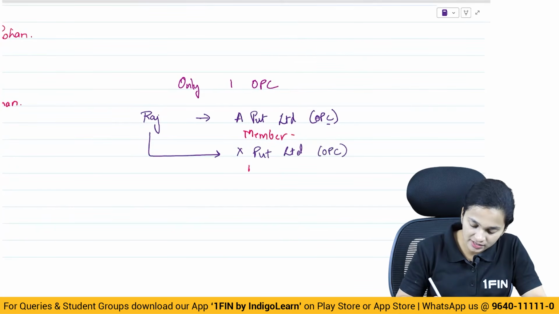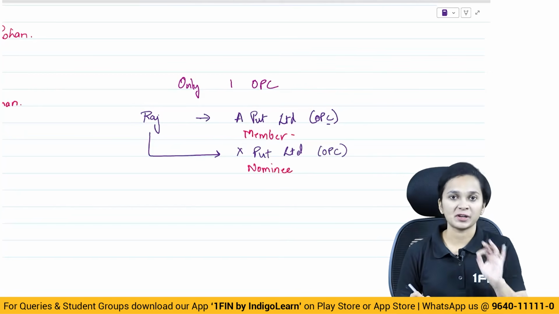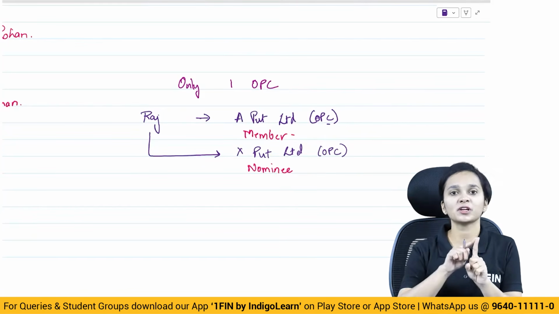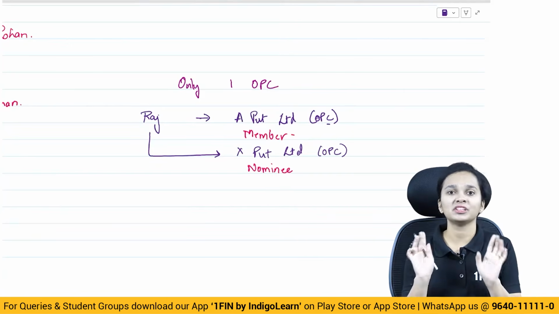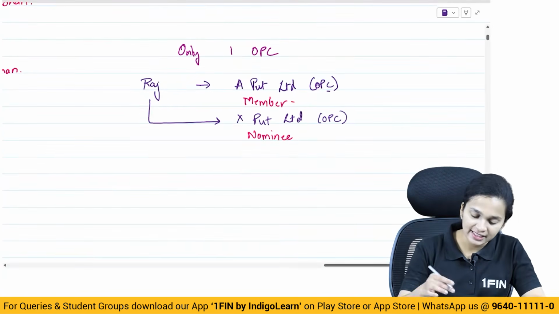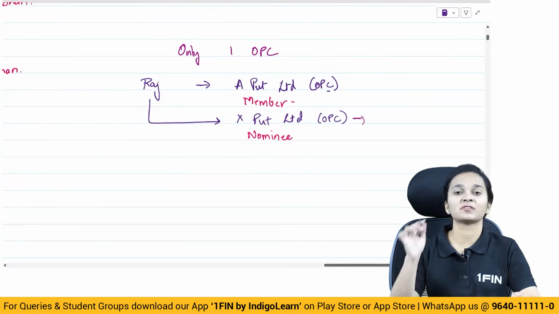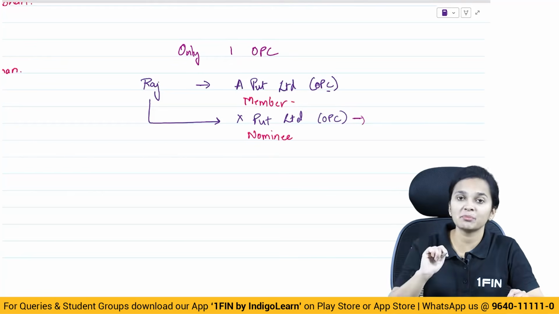Here Raj is a nominee. So he is a member of A Private Limited and is a nominee in X Private Limited. Allowed? Yes, allowed. He is a member in one person company and he is a nominee in one person company. No problem with this. However, let's say the member of X Private Limited dies. Now, if the member dies, who will become the member here?